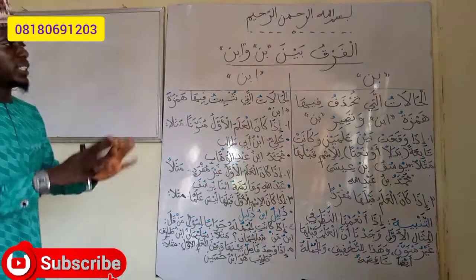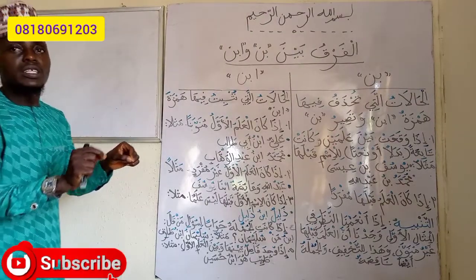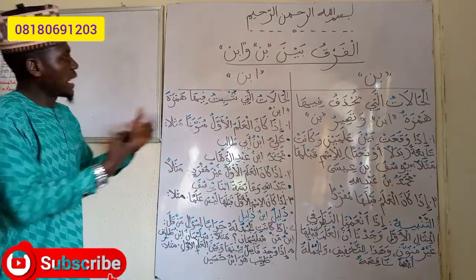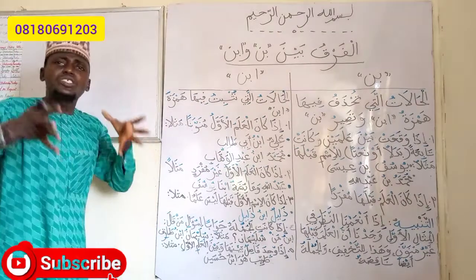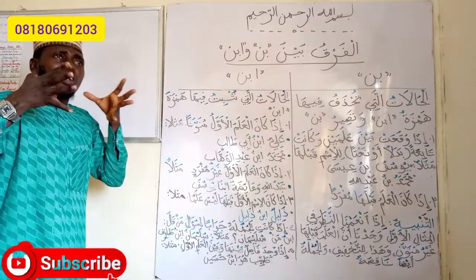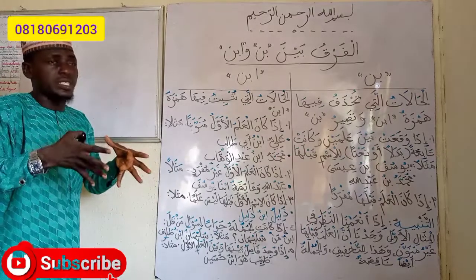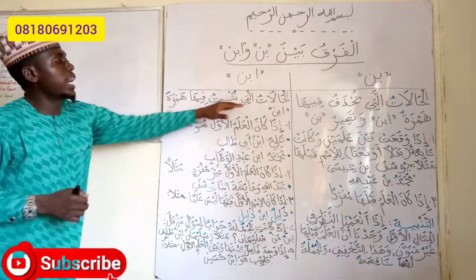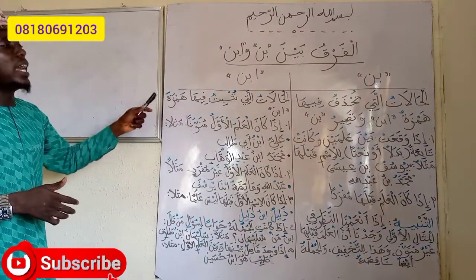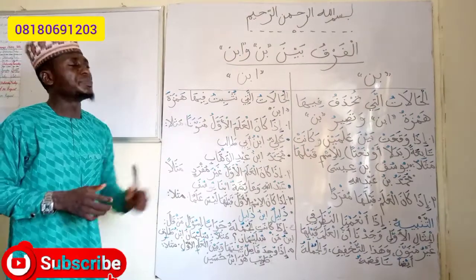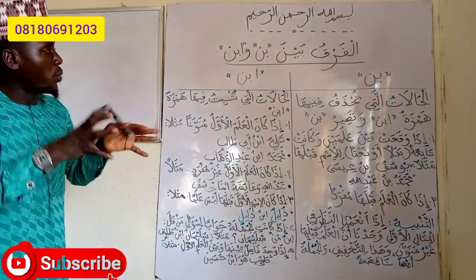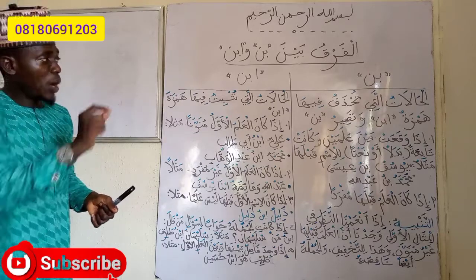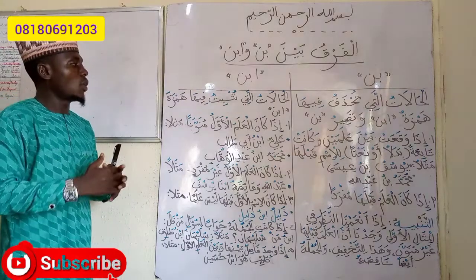We have explained why Hamzatul Wasl is removed from Ibn. Now, what are the conditions whereby we are going to make sure that the Hamzatul Wasl remains, that we will not remove it? What are the conditions for that? الحالات التي نثبت فيها همزة ابن. The conditions under which we retain the Hamzatul Wasl without removing it in a sentence or statement.